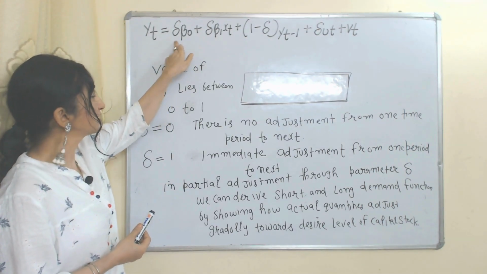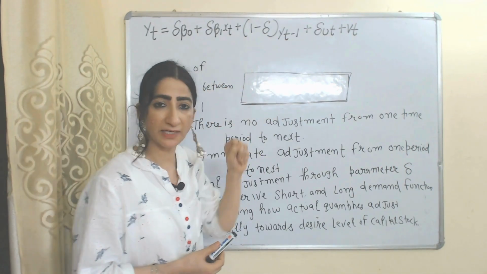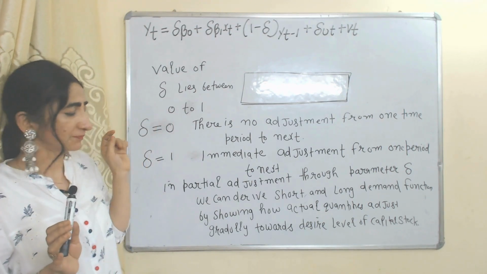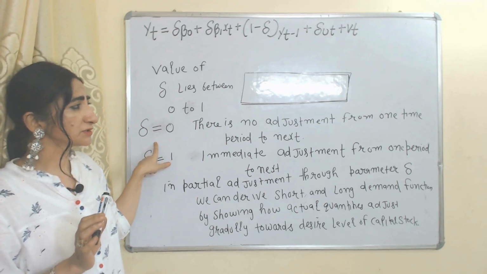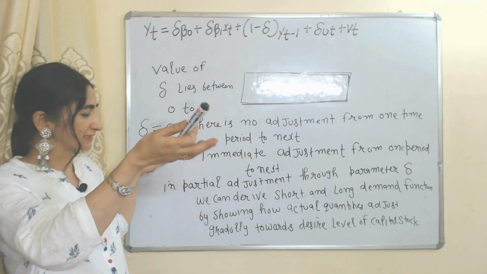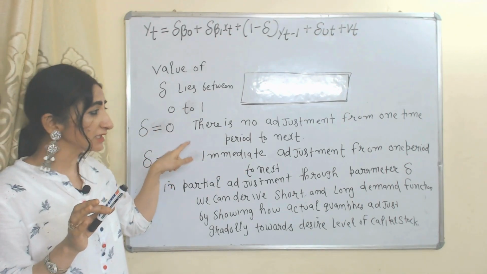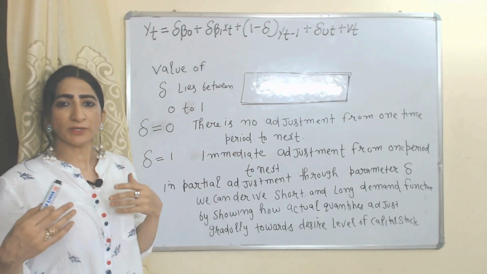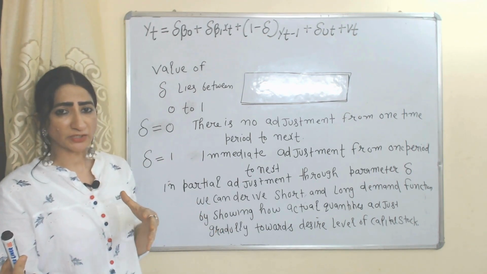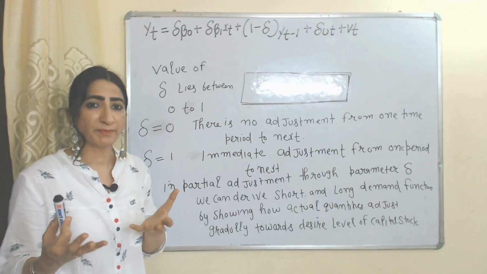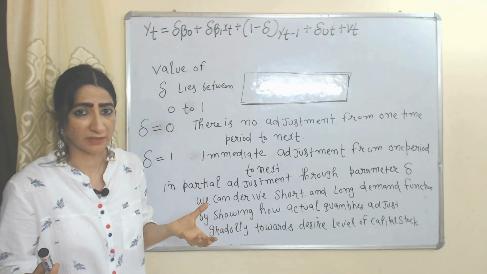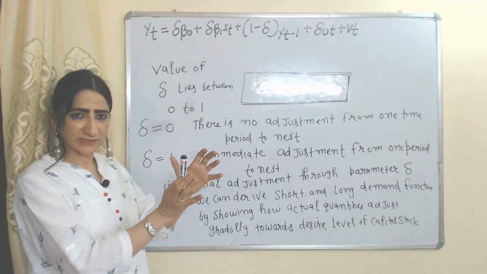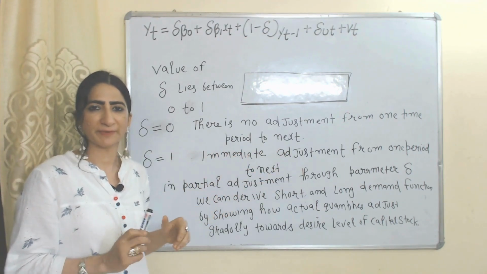Here you can see there is delta, delta, delta, delta. That means delta is very important, and the value of delta lies between 0 and 1. If delta is equal to 0, there is no adjustment from one period to the next. If delta is equal to 1, there is immediate adjustment from one period to the next. Through the delta parameter we can derive the short run and long run demand function, because delta helps us know the speed of adjustment, or how actual quantities adjust gradually towards the desired level of capital stock.